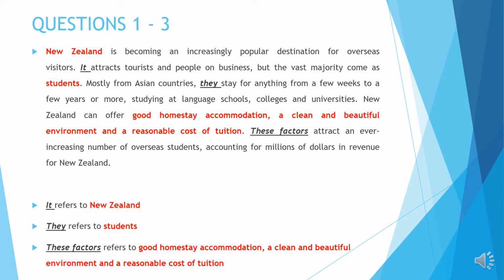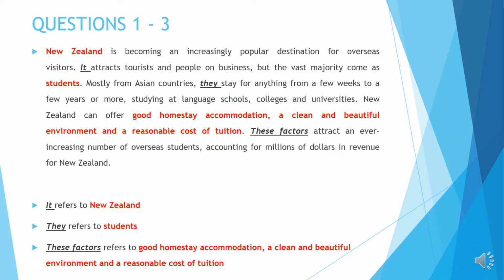Number 3, these factors refers to, so what are the factors that attract tourists, people on business, and students to come to New Zealand? So you have to read the sentence before the phrase these factors. Okay, so let's read the sentence first. These factors attract an ever-increasing number of overseas students, accounting for millions of dollars in revenue for New Zealand.